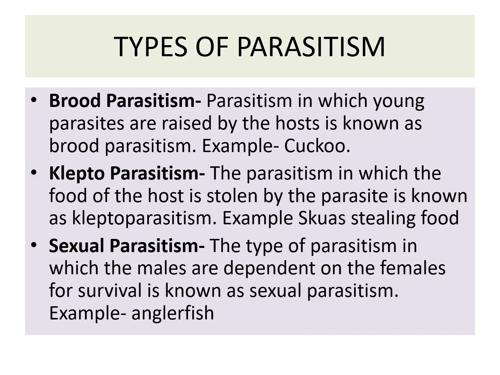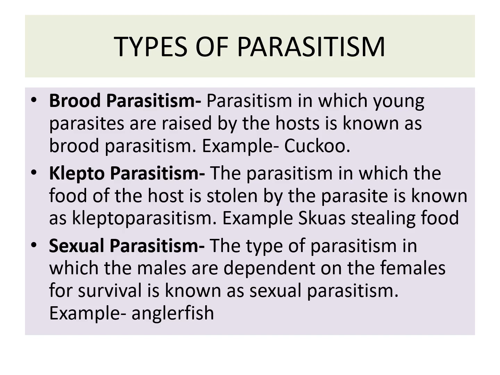Next is the type of parasitism depending upon the nature. For example, brood parasitism. The parasitism in which the young of the parasite are raised by the host is known as brood parasitism. For example, cuckoo. Cuckoo lays its egg in the crow's nest and it is the duty of the crow to raise the young ones. It incubates the eggs, it raises the young ones. That is the brood parasitism, and cuckoo does not do any work except the egg laying.